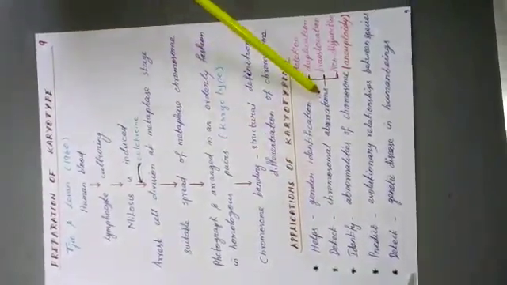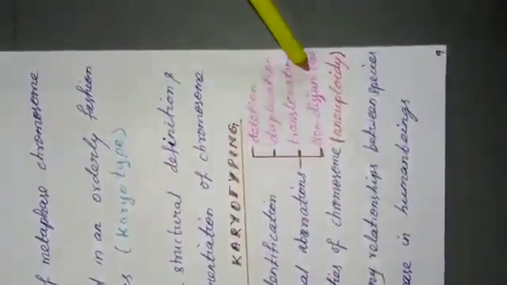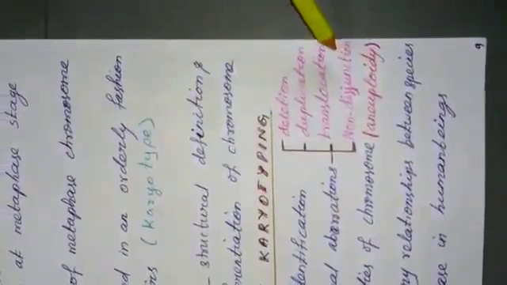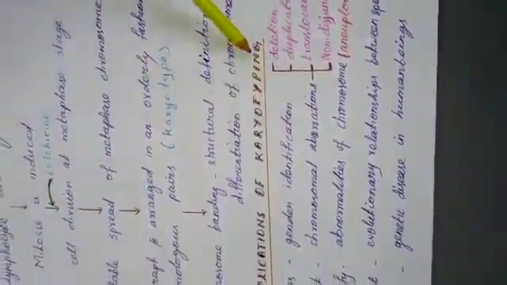Next, applications of karyotyping. It helps in gender identification. Whether the fetus is male or female is identified by karyotyping. Next, it detects chromosomal aberrations: deletion, duplication, translocation or non-disjunction. Non-disjunction means a failure of the disjunction of chromosomes during cell division. So these four chromosomal aberrations are detected by the karyotyping method.